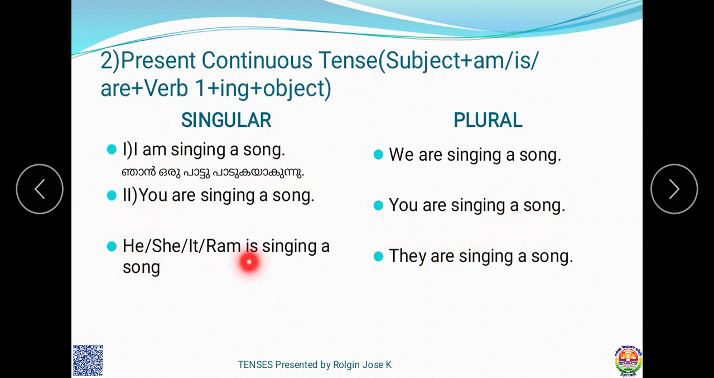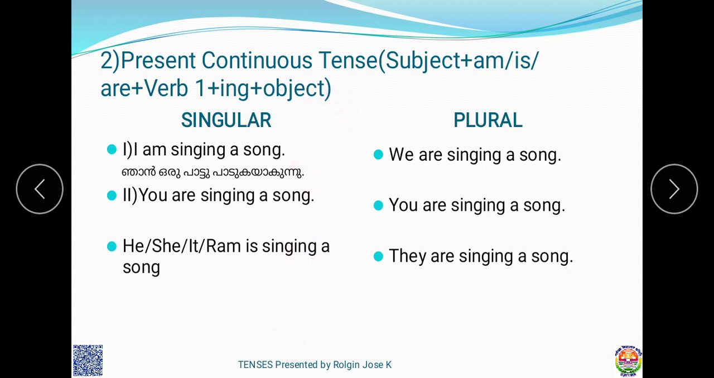In this sentence, he or she or it, Ram is singing a song. Here why not sings a song? Because it is continuous tense. They are singing a song.